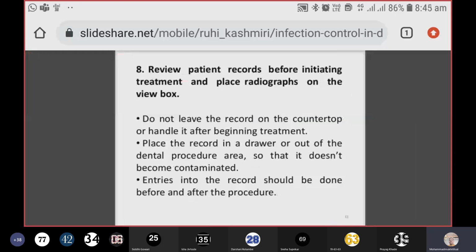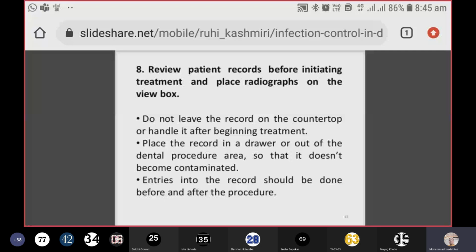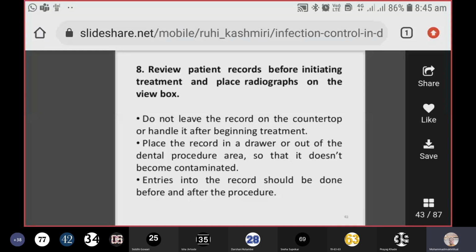Then review patient records before initiating treatment. This is very important. And place a radiograph on the view box. This is also important. This will reduce your burden. Always place a radiograph on the view box. Do not leave the record on the countertop or handle it after the beginning of the treatment. So first take everything and then start working on the patient. Place the record in a drawer or out of the dental procedure area so that it does not become contaminated.